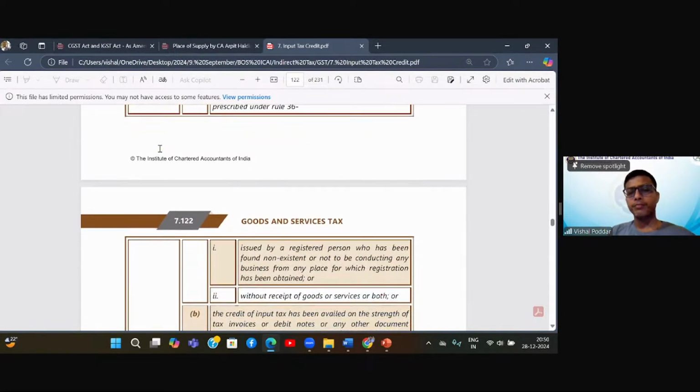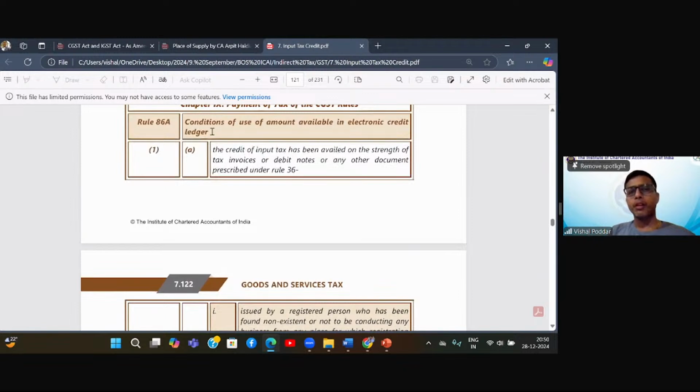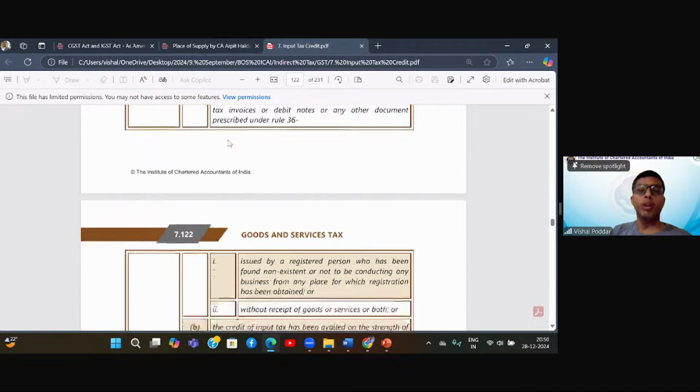What does it say? Conditions of use of amount available in electronic credit ledger. Now, actually, it is saying conditions of use. It is actually about when the officer can block my electronic credit ledger, or when he can not allow me to utilize the credit. In other words, the officer may block the balance of my credit ledger, because of which I will not be able to utilize it.